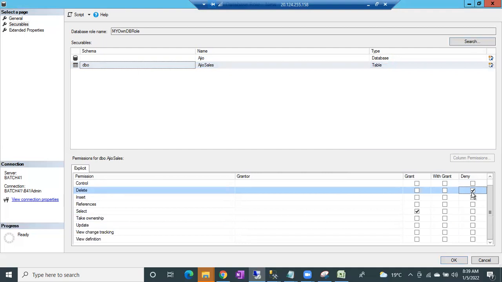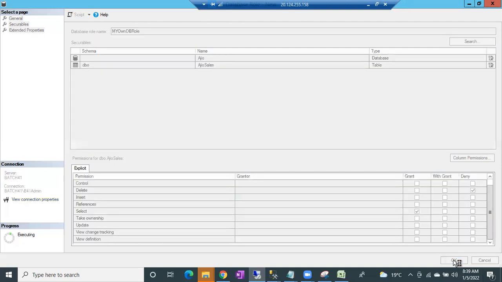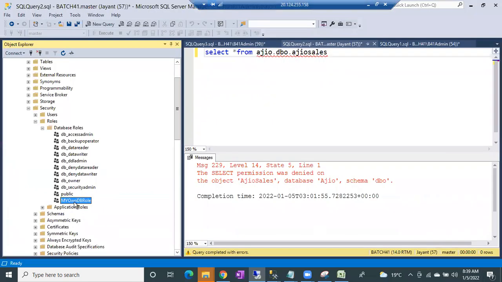That's it. In the organization, that doesn't mean you have to select or grant or deny only these permissions. No, if the customer is asking, hey, please create a database role with these permissions. On tables, delete permissions can be deny, and select permission should be grant. So you will select those permissions and simply click OK. The database role will be created.